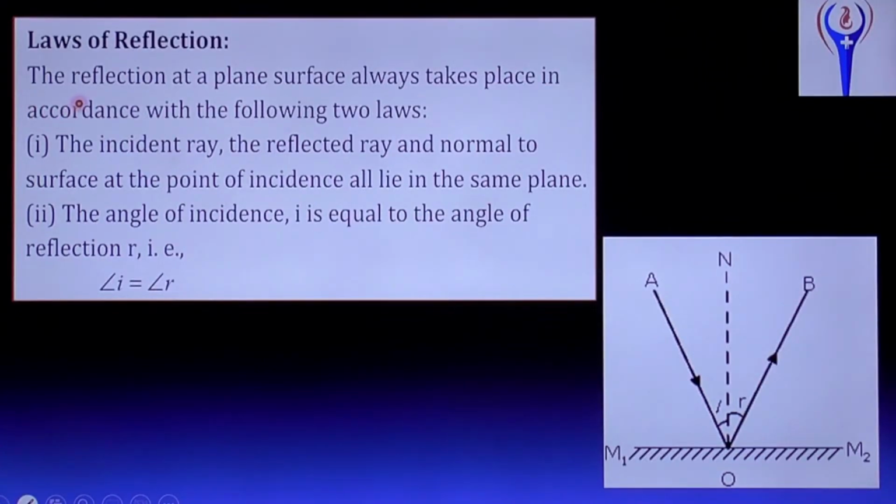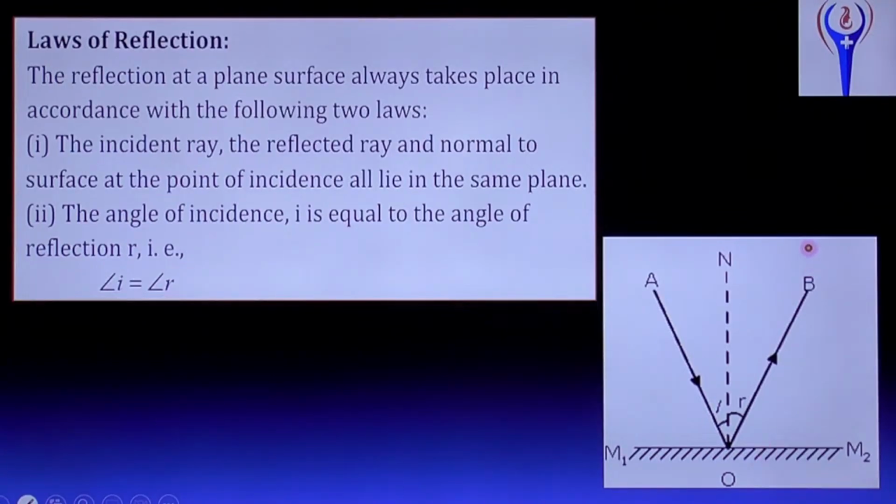And the laws of reflection. The reflection at a plane surface always takes place in accordance with the following two laws. First law: the incident ray AO, the reflected ray OB, and ON, the normal at the point of incidence, all lie in the same plane, the M1 O M2 plane. The incident ray AO, the reflected ray OB, and the normal ON all lie in the same plane. This is the first law of reflection.